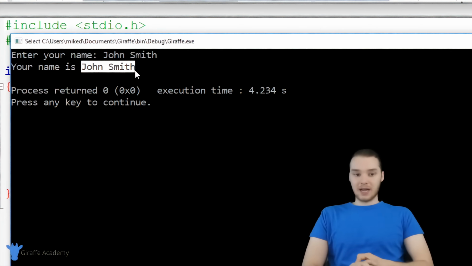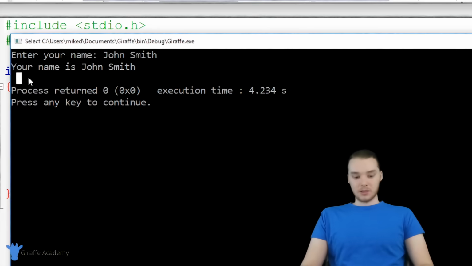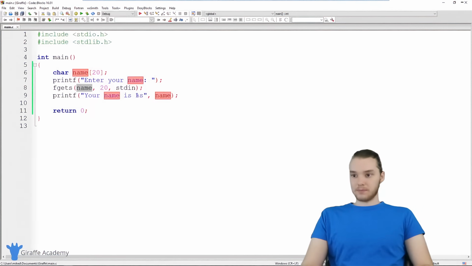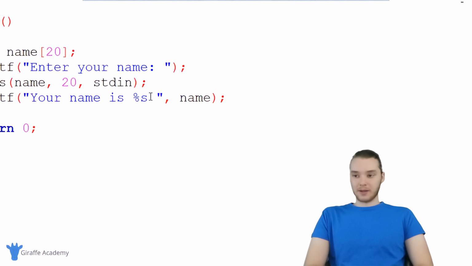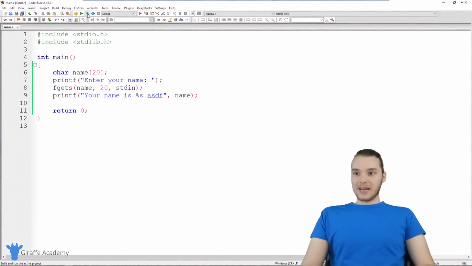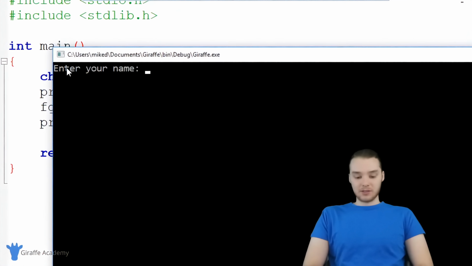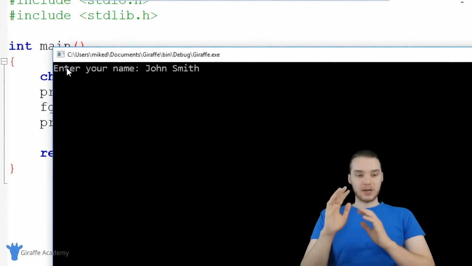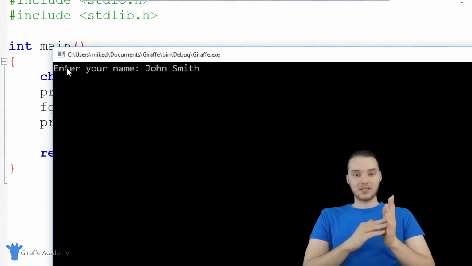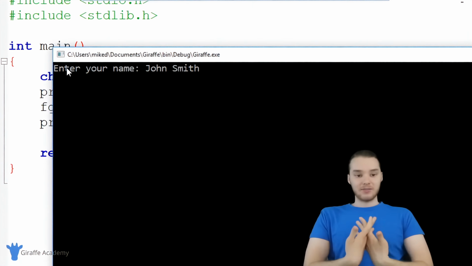Now, the one downside with just using this fgets is you'll notice that it printed out this new line over here. So let me actually demonstrate this a little bit. If I print out some random text over here, whenever I get input and I enter John Smith, when I click the enter key, that's actually going to represent a new line character, and that's going to get stored inside of the string.